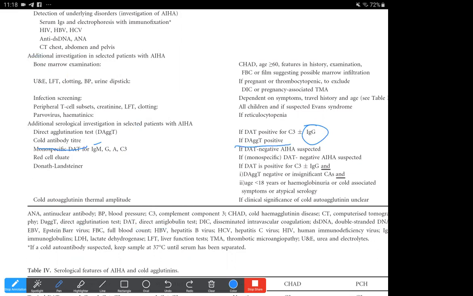And we need to do a red cell eluate if the DAT is positive for C3, if monospecific DAT is done. In case of DAT negative, we would do a red cell eluate, and then again the Donath-Landsteiner antibody test, which is mostly a test for PCH. And then we could also do the cold agglutinin thermal amplitude if there is clinical significance of cold autoimmune